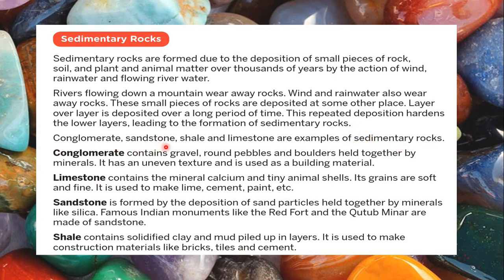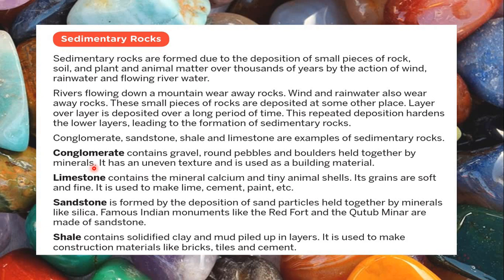Conglomerate, sandstone, shale and limestone are examples of sedimentary rocks. Conglomerate contains gravel, round pebbles and boulders held together by minerals. Basically what happens when your river water is coming down, it is bringing down gravel, pebbles and big stones, rocks along with it.